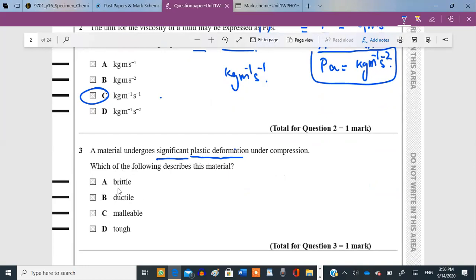Okay, this might not be a part of the syllabus, but it most probably has to be C, because malleable actually means changes shape without breaking. So malleable is a, and it also undergoes significant deformation. Also, what's the difference between ductile and malleable? Ductile means that it could be drawn into thin wires, and malleable means it can change shape without breaking. Yeah, these are properties of metals.